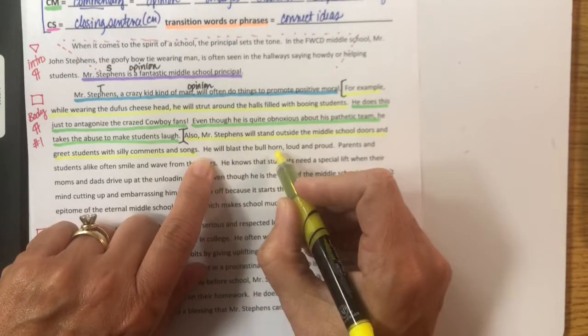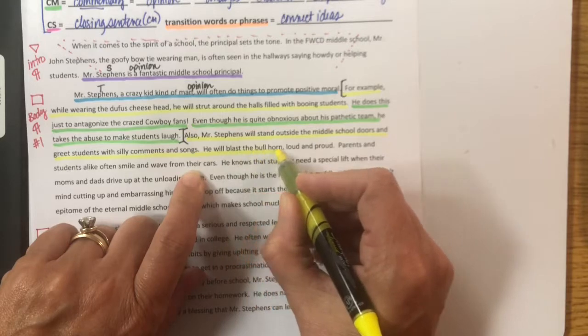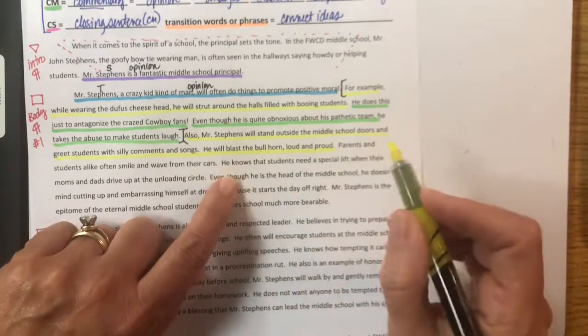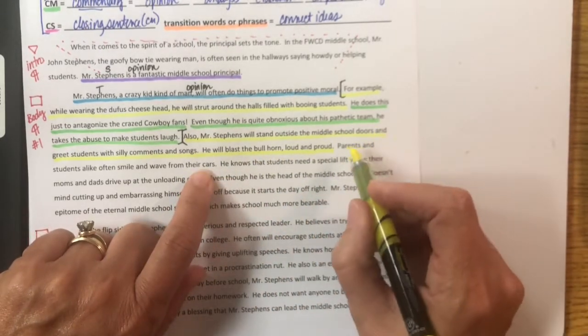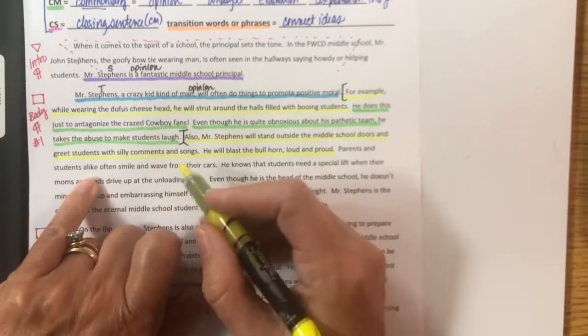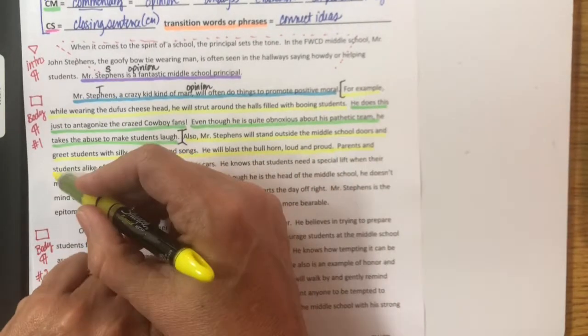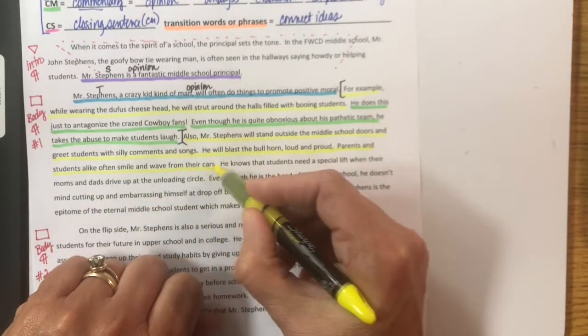He will blast the bullhorn loud and proud. That's continuing the story. I'm just kind of giving details of the story about how he stands outside and sings songs and tells you goofy things in the morning sometimes. Parents and students alike often smile and rave from their cars. That's telling more of the story. It's just what it looks like out there when he's acting like a goofball.